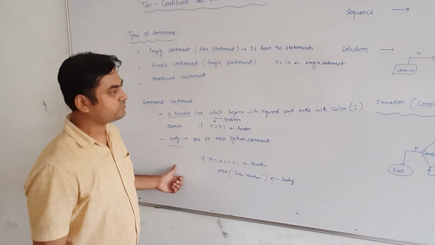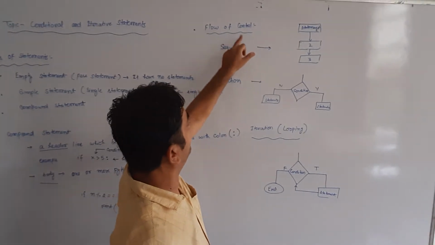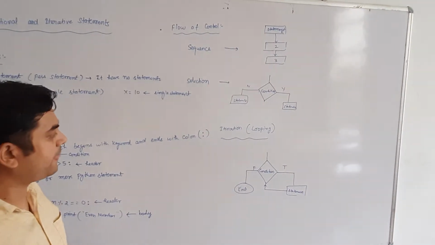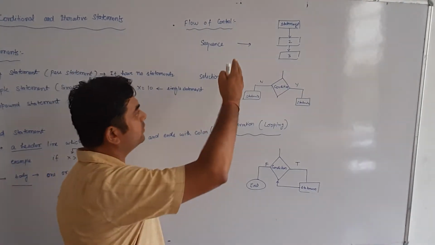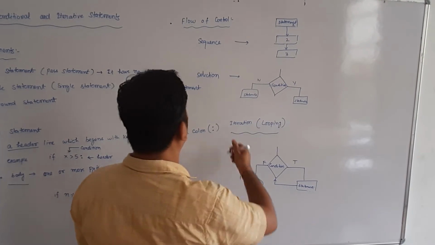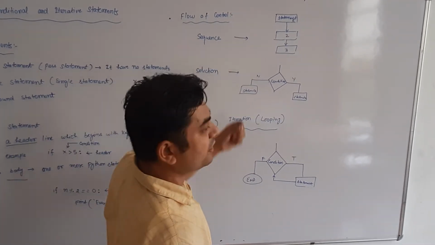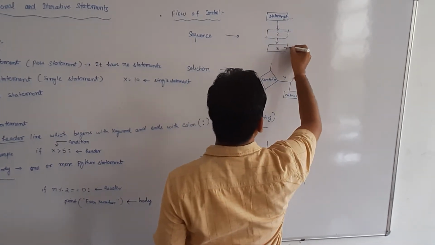Is that clear? Now we move to flow of control. What is flow of control? Flow of control means in a Python program, execution flows in three ways. Number one, sequence. In sequence, our execution flows from statement to statement, means statement 1, then statement 2, then statement 3.